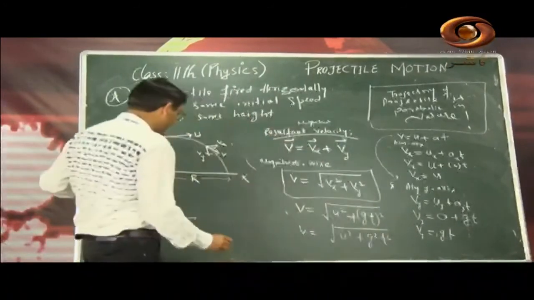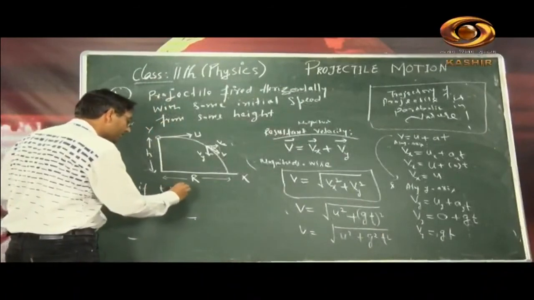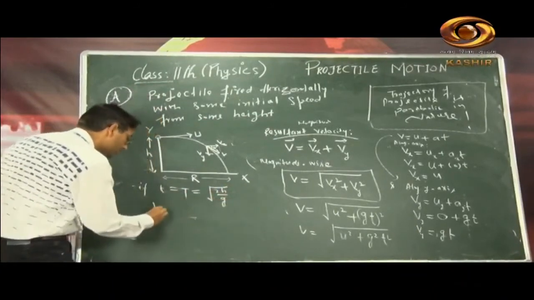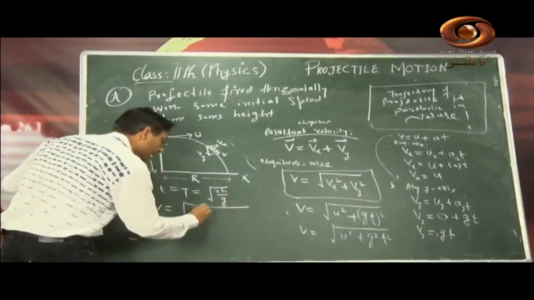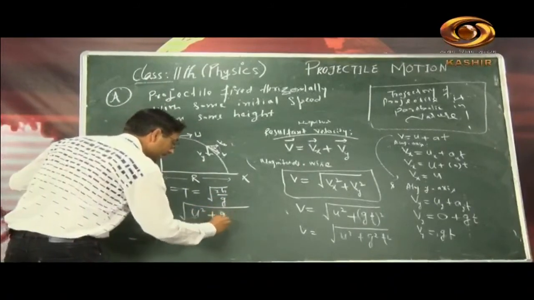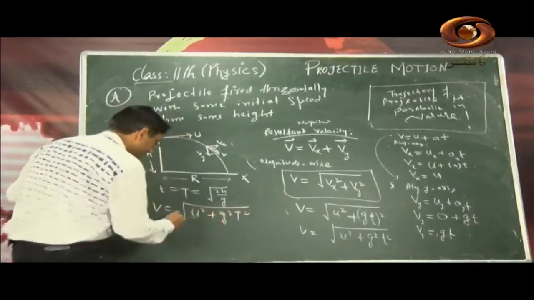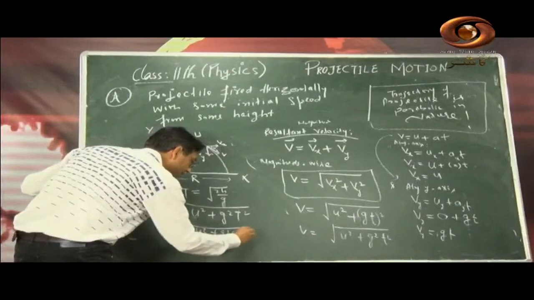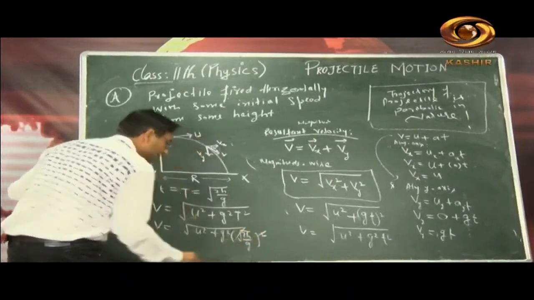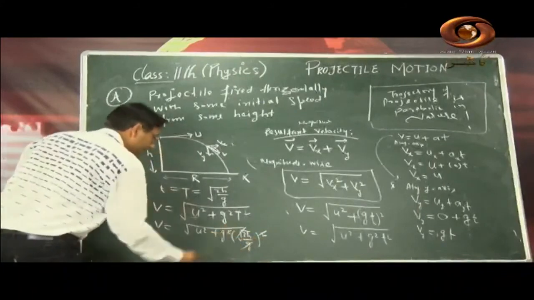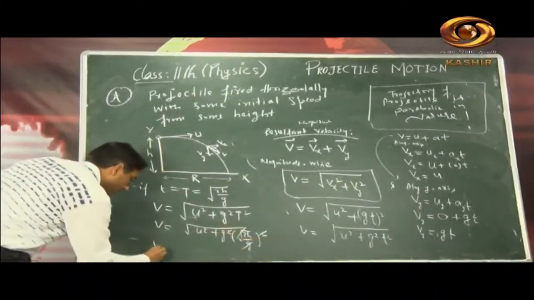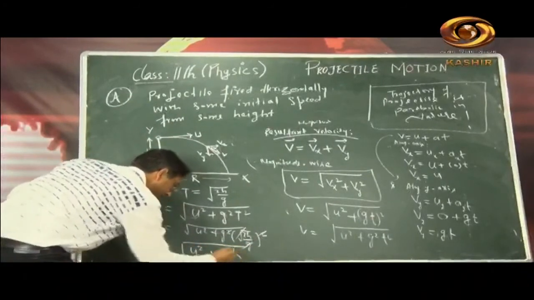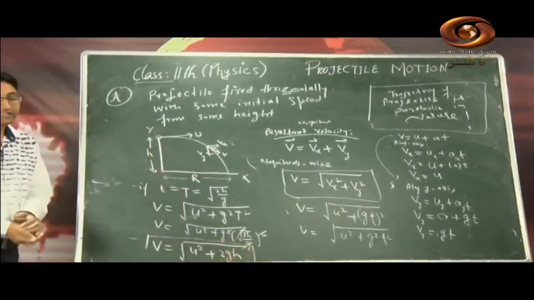Now if t is equal to the time of flight, which is under root of 2h by g, as we have calculated just now, then v is equal to under root of u square plus g square times T square. Since time of flight is under root of 2h by g, its whole square cancels out like this, and one g goes, and we are left with v is equal to under root of u square plus 2gh. This is the final equation for resultant velocity in the case of a horizontal projectile.